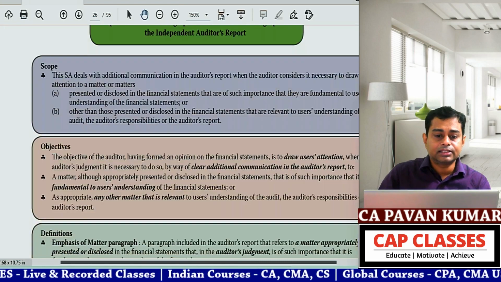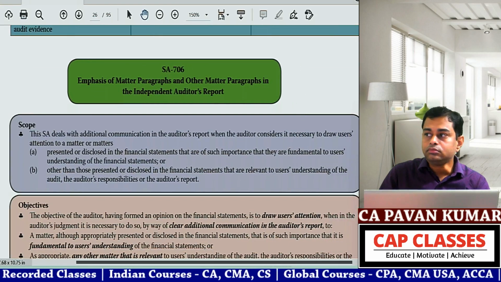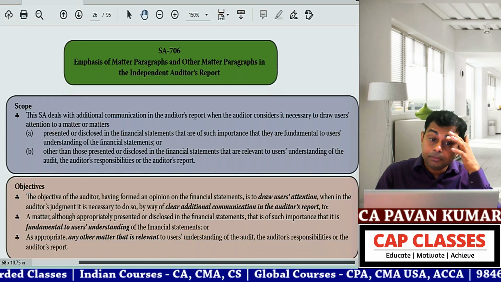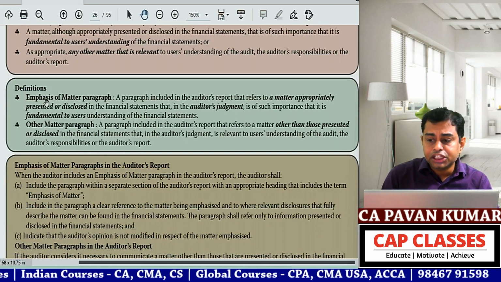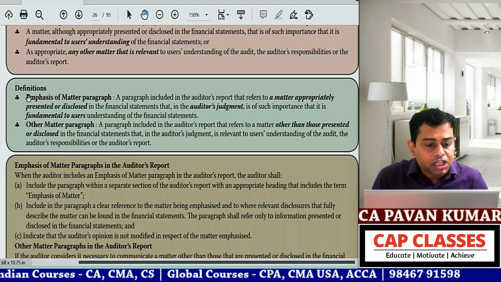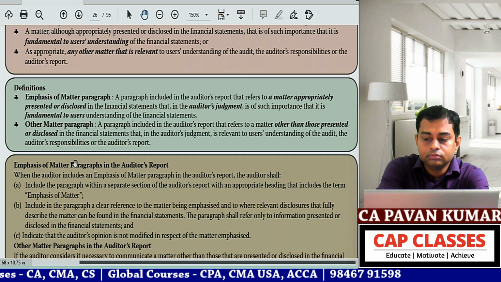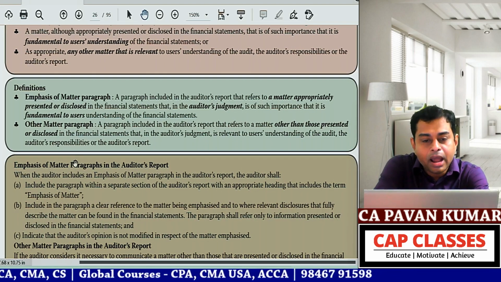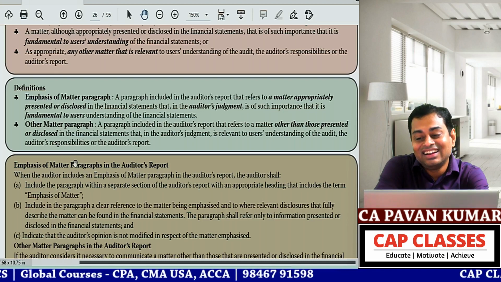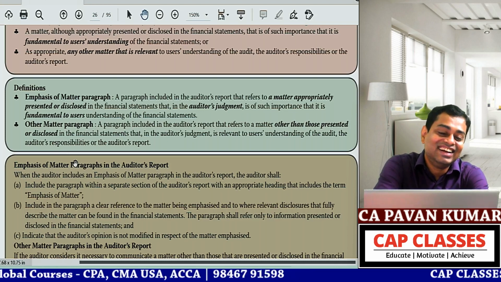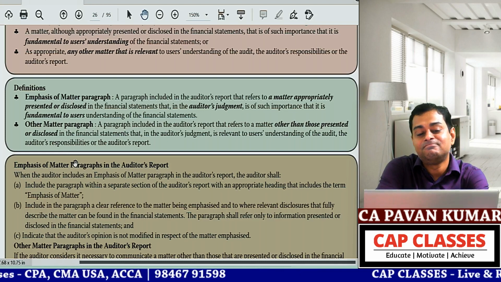Seven, not six. Okay. First, let us read these definitions. Swati Krishna, can you read this emphasis of matter paragraph definition, ma'am? Yes, ma'am. Sorry, sir. Don't change the gender. From today till the end of the classes, I will call you boy. Read.